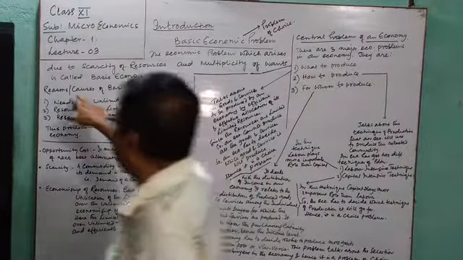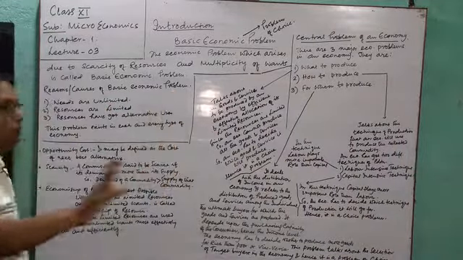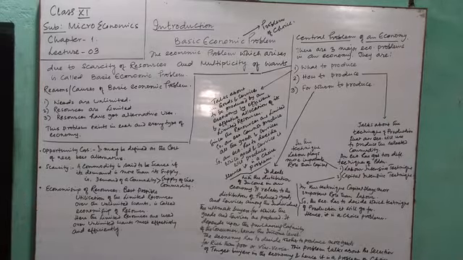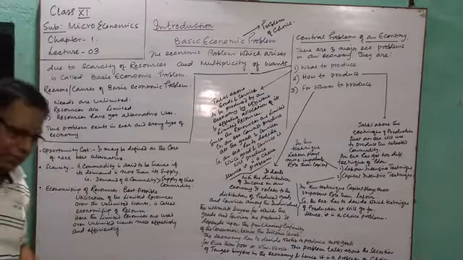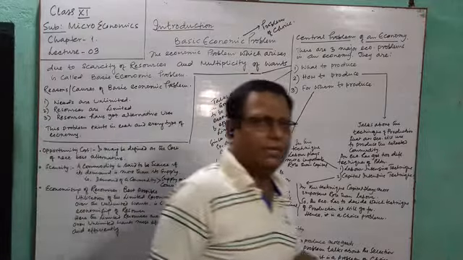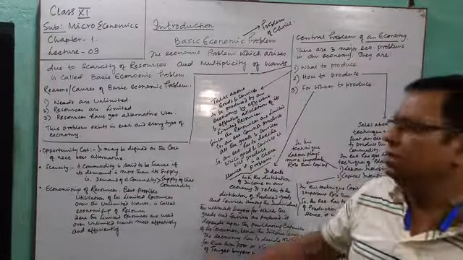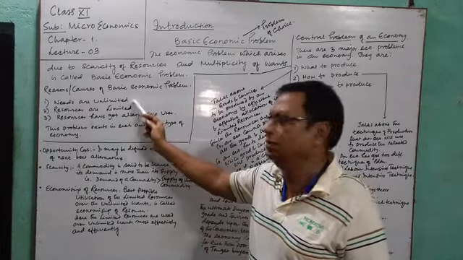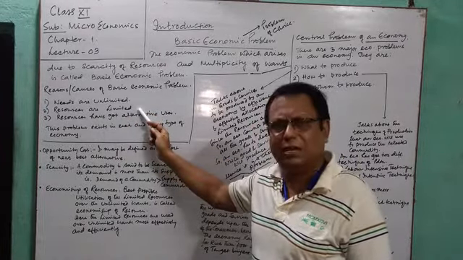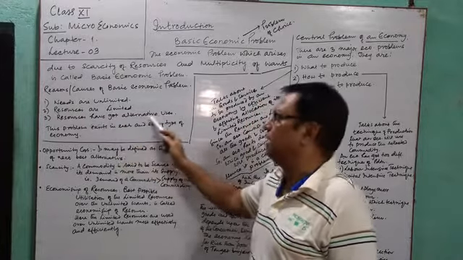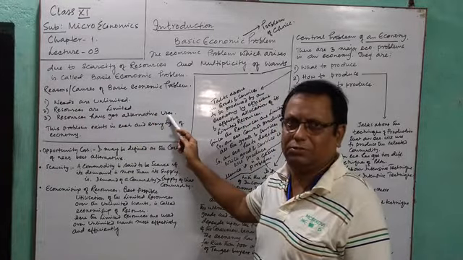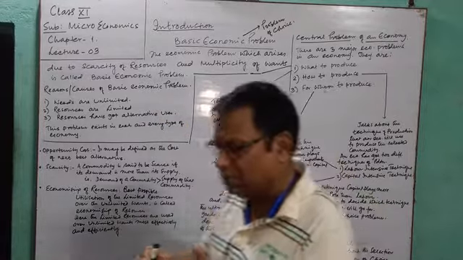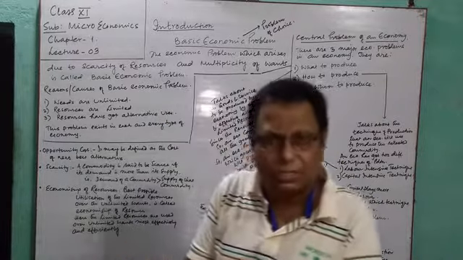Now, what are the reasons or causes of basic economic problem? Very important question. Only 3 causes you have to remember. And these causes are actually the characteristics of needs and resources. The first one is needs are unlimited in nature. Resources are limited in nature. Resources have got alternative uses. So these are the 3 reasons or causes because needs are unlimited. Resources are limited.